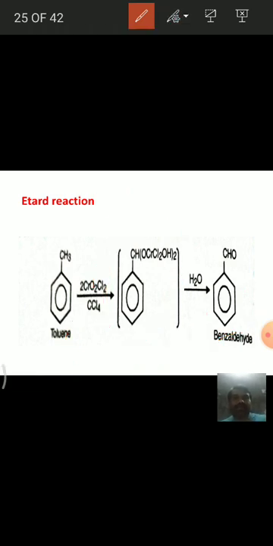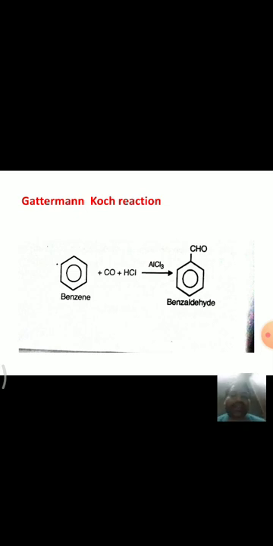And next, see here, the next reaction is Gattermann-Koch reaction. In this, when benzene is treated with carbon monoxide and hydrogen chloride in the presence of aluminium trichloride, benzaldehyde is formed.